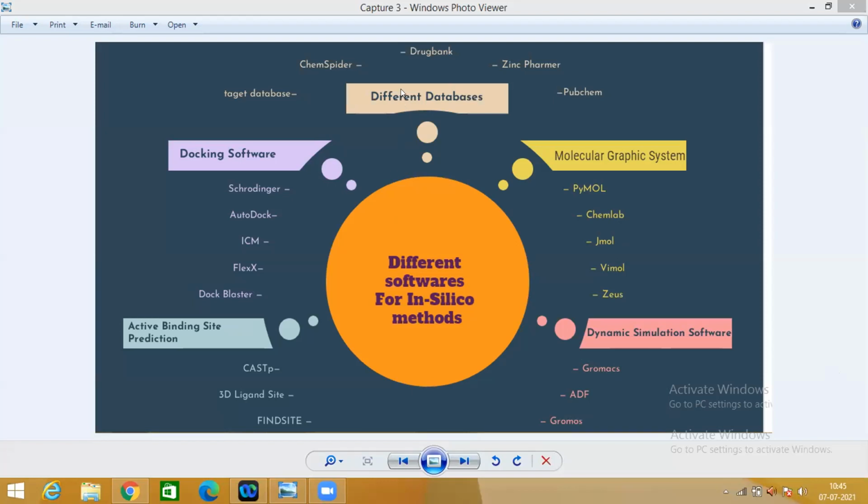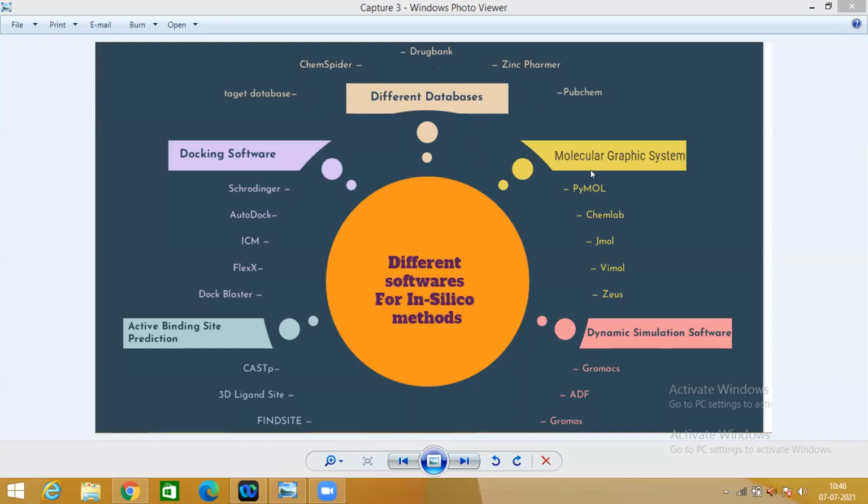First is the different databases. Here, the information about the drugs is provided. So the software names are PubChem, ZINC Pharmer, DrugBank, ChemSpider, Target Database, etc. These come under the different databases.